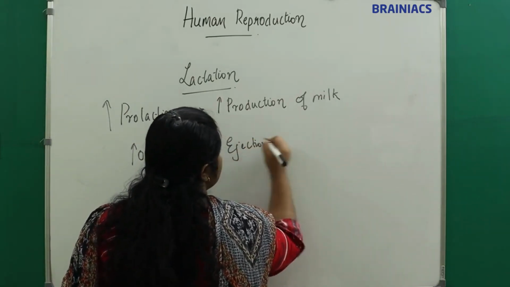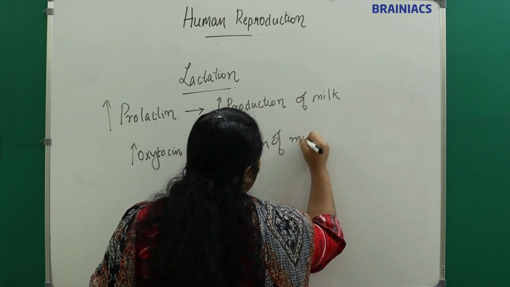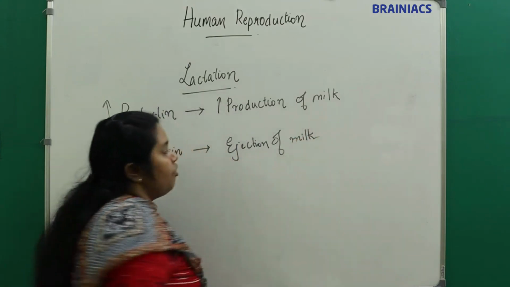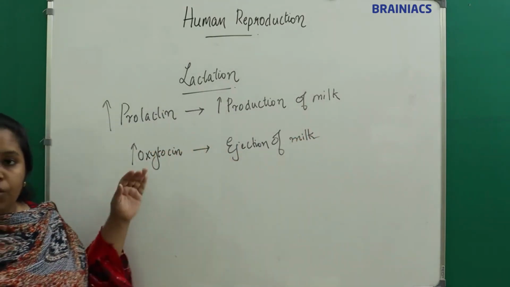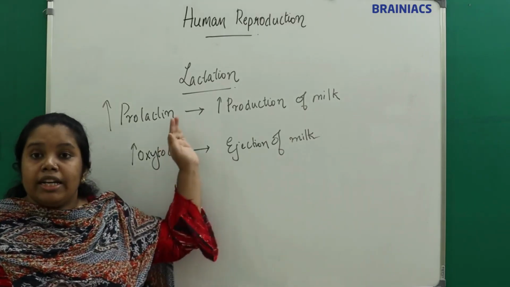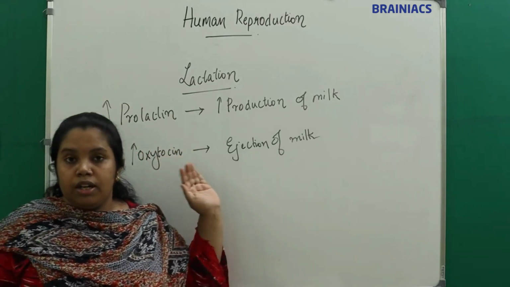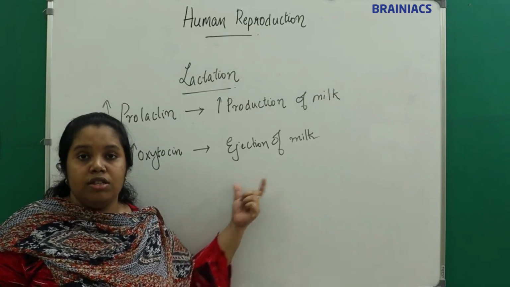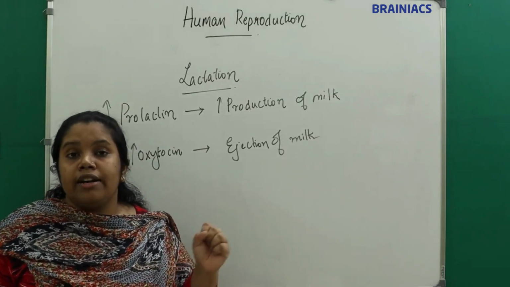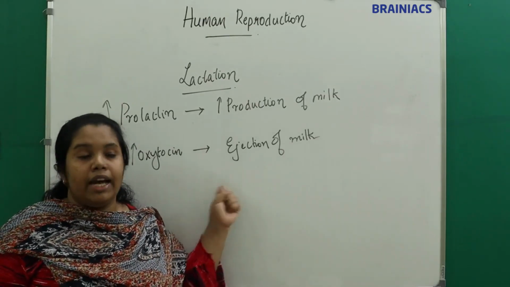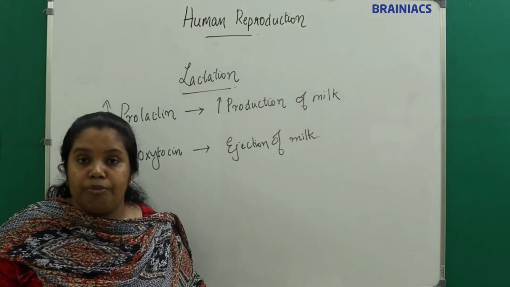During delivery, the increased level of oxytocin also causes contraction of the smooth muscles in the mammary glands, thus causing ejection of milk.